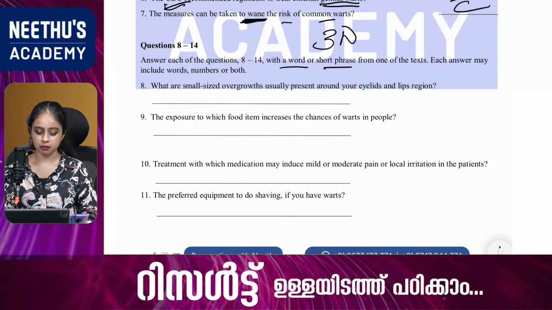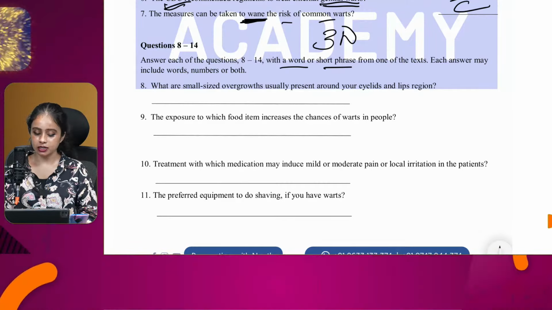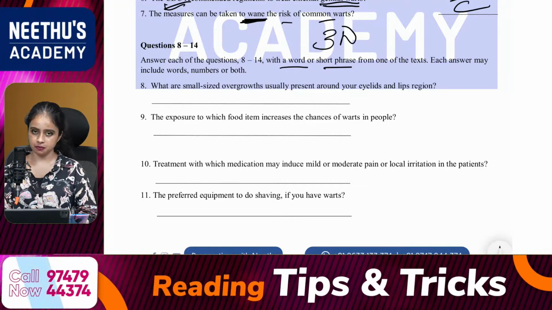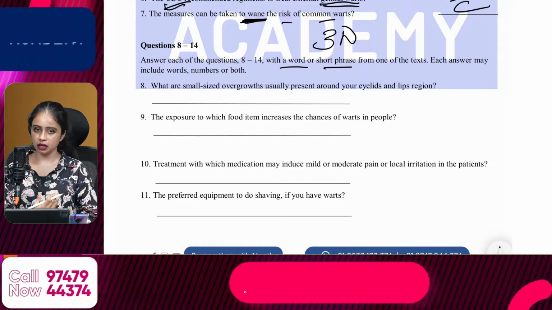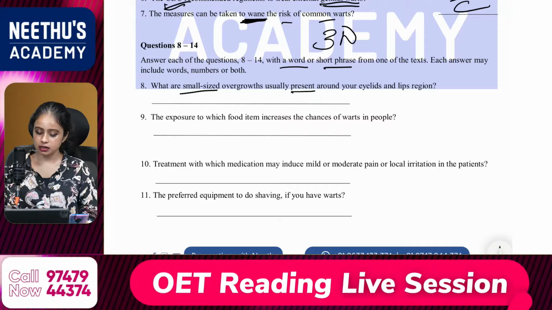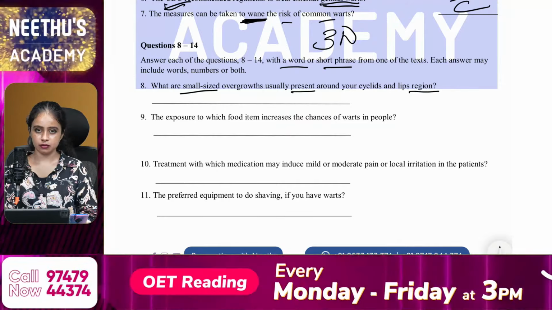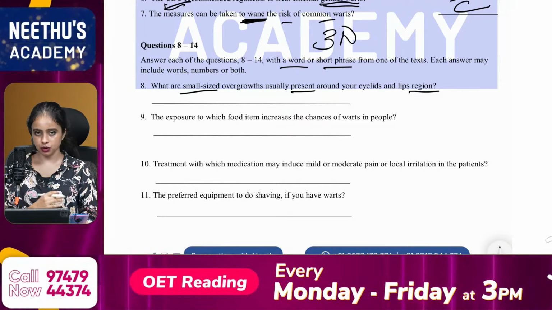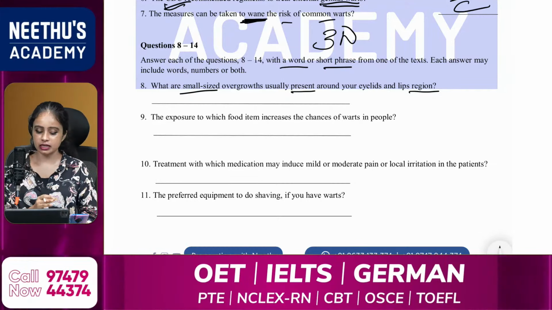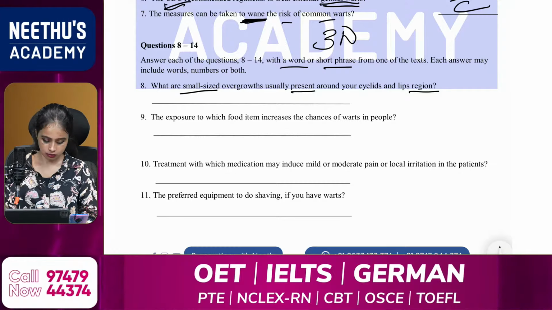The first question: what are small sized overgrowths usually present around your eyelids and lips region? My keywords: small sized, present, region. When you read the question, you can mark almost 3 keywords from the question. So these are my keywords from the question.